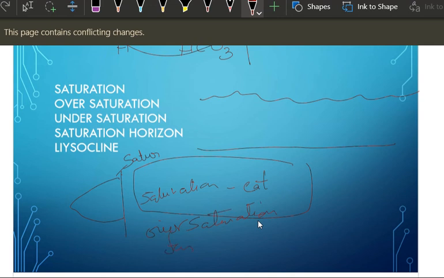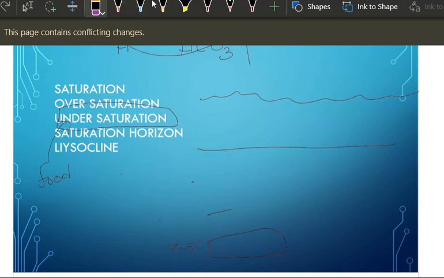Suppose he is on fasting. What will he do? He will eat very less on that day. Means he is under saturated, means he can accommodate more food on that day due to his less intake. Similarly, even in the ocean there is saturation.